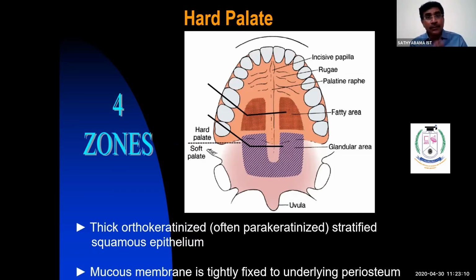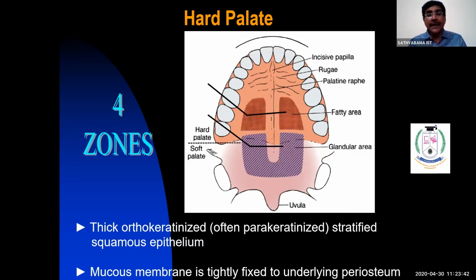The mucosa of the hard palate is always stratified squamous epithelium. It does not stretch. It is firmly attached to the underlying structure. That's why the hard palate is considered a masticatory mucosa. The more forces go only to the palate, and the gingiva, this portion only, is tightly bound to the underlying structure to withstand the occlusal forces exerted during mastication. Right?